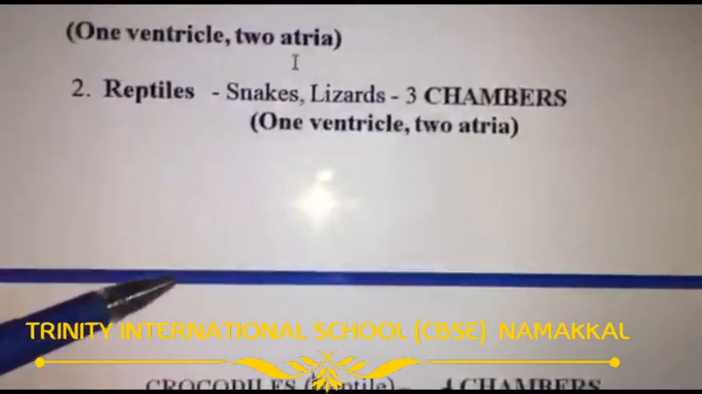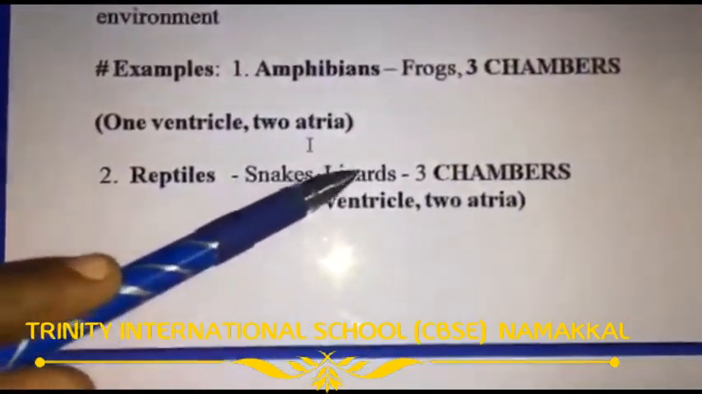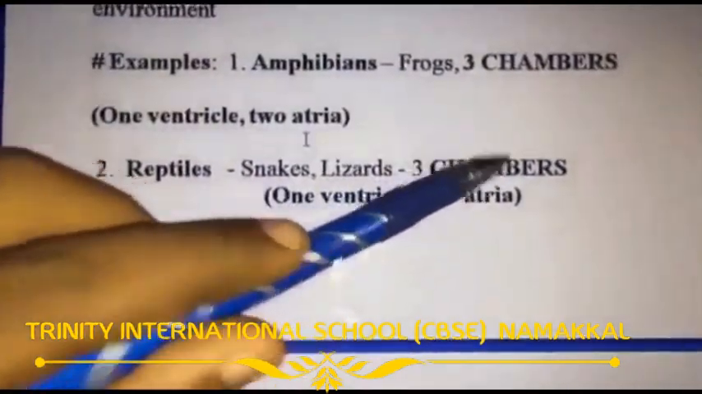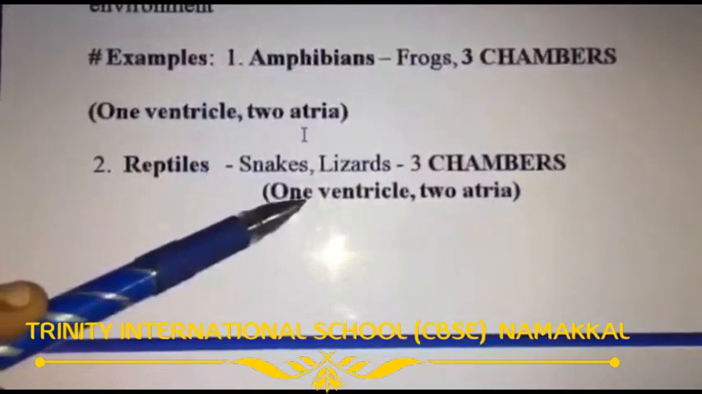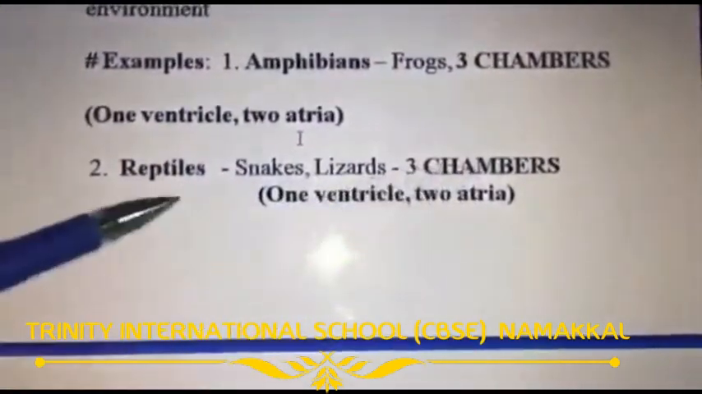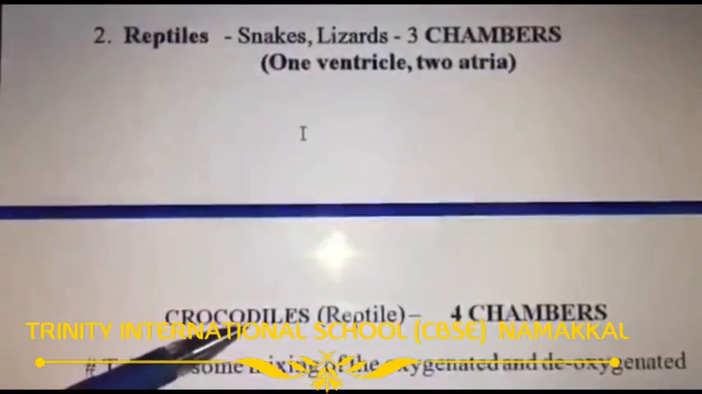And another example, reptiles. Reptile examples: snakes, lizards, etc. Reptiles also have three chambers in their heart: one ventricle, two atria. Crocodile is also a type of reptile.